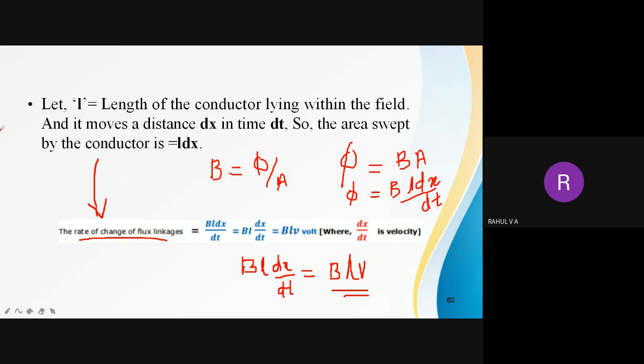As per Faraday's second law, the magnitude of induced EMF is equal to the rate of change of flux linkages. So I can write E is equal to BLV. The EMF induced due to the movement of a conductor of length L is equal to BLV.